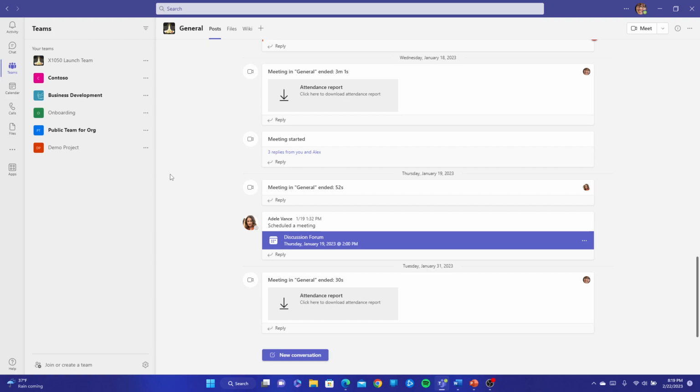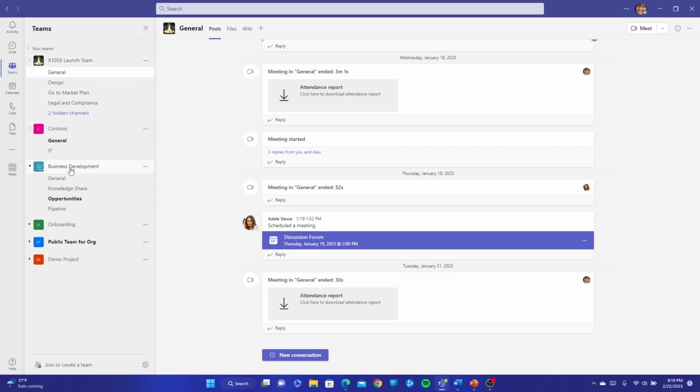If you're familiar with Discord, this functions almost exactly the same way. For example, I'm part of this particular team, which is Contoso, and within the Contoso team I have my general channel and my IT channel. One thing you'll notice if I go to other teams is that you'll see a general channel on all of them. There's always going to be a general channel for any team that you're a part of. You can't delete or rename those channels, and of course, that's where the general conversation of that team will be held.